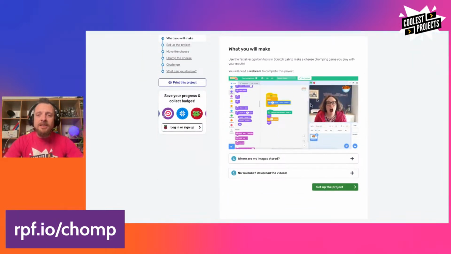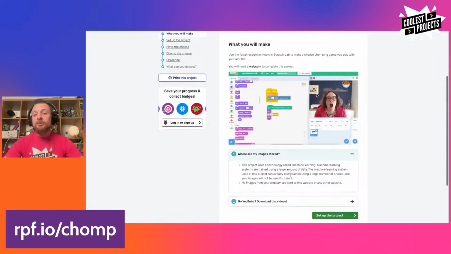What we're going to make, you can see here, is a little game where these little cheesy puffs float around the screen, and Laura's going to chomp them, bump, bump, bump, with her mouth. And as we chomp the food, they'll disappear. And that's our game. And it says this little collapse here about where are my images stored.